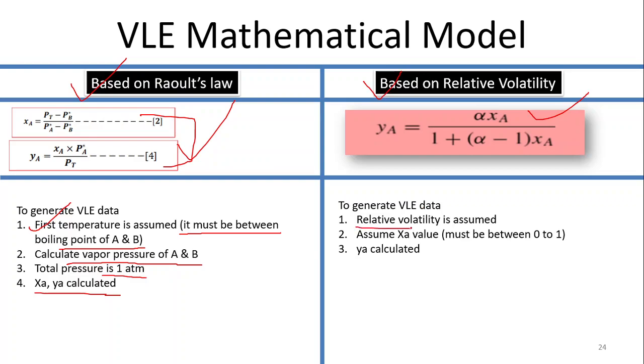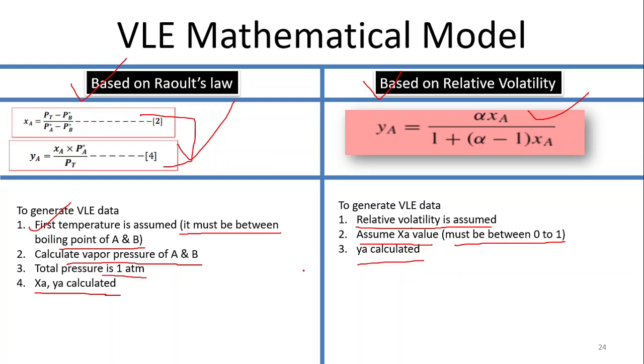You have to first just assume the relative volatility value, the alpha value. Once you assume the alpha value, the next step is to assume the XA value, which should be between 0 and 1, because XA means the composition, and a composition as a fraction should be between 0 and 1. When you assume the value, YA is automatically calculated. In this way you can assume 10 different values from 0 to 1 and have VLE data from the relative volatility.